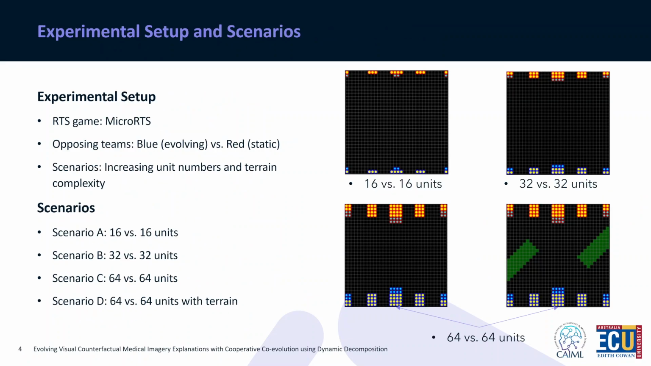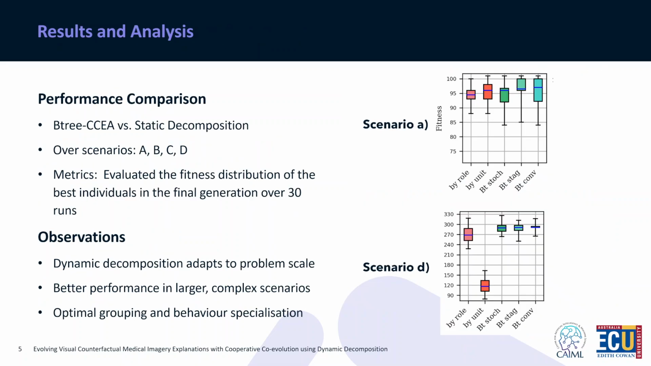We evaluated our approach using the RTS game MicroRTS, featuring two opposing teams, an evolving blue team at the bottom of each respective image and a non-evolving aggressive red team controlled by the game at the top of each respective image. We designed 4 scenarios to test scalability. Scenario A with 16 units per team, Scenario B features 32 units per team, Scenario C has 64 units per team, and Scenario D has 64 units plus some terrain complexity. Our experiments compared 3 variants of the B-tree CCEA, one that splits populations due to randomness, one that splits via convergence, and lastly one that splits due to a stagnation condition.